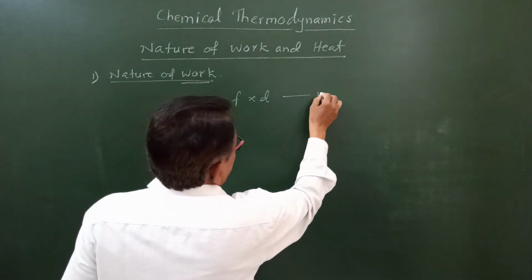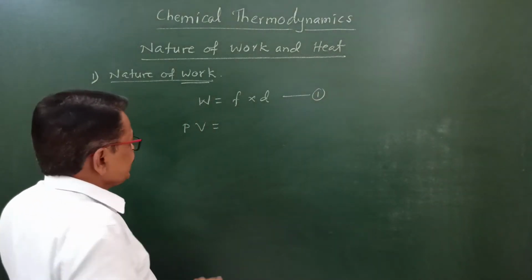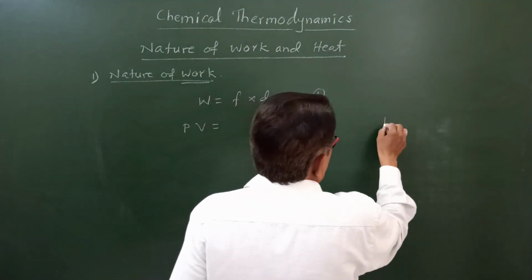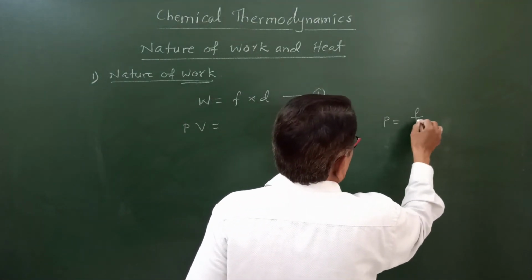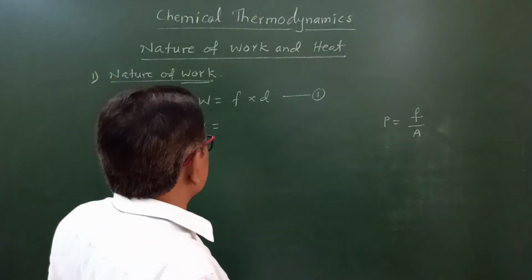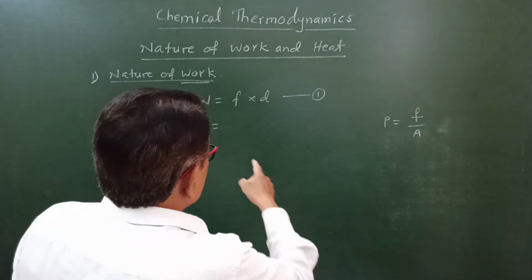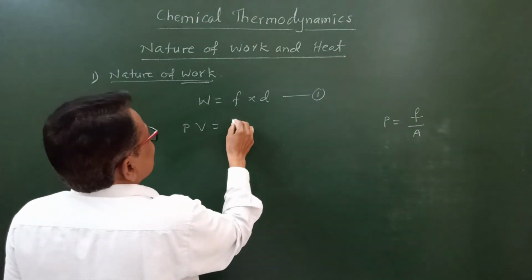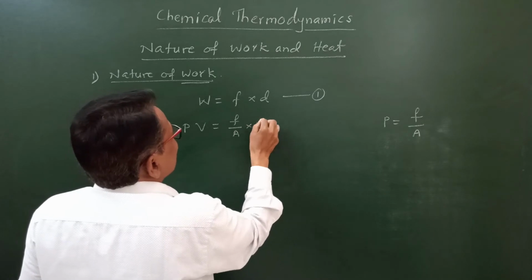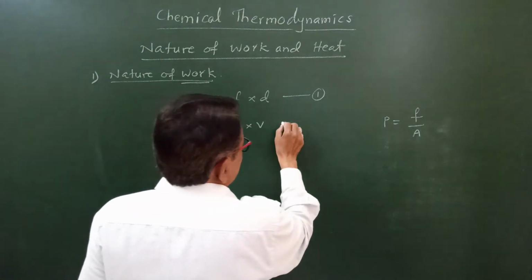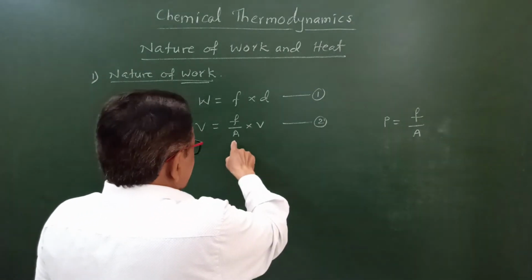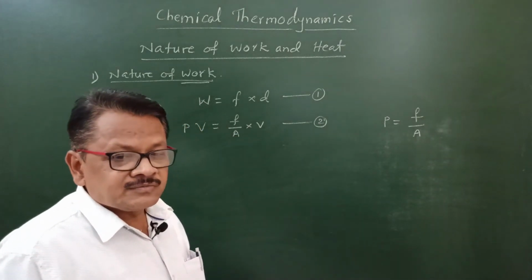suppose the above equation is equation number 1. How can we define pressure? We know that pressure is equal to force upon area, or we can say force per unit area. Here instead of pressure we can put force upon area into volume V. So this is equation 2. But here what is area and what is volume?